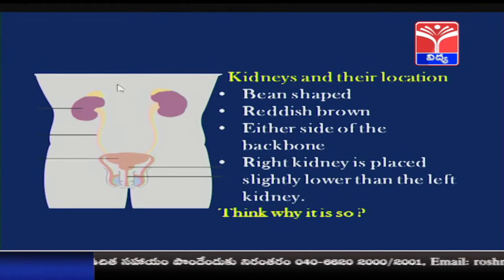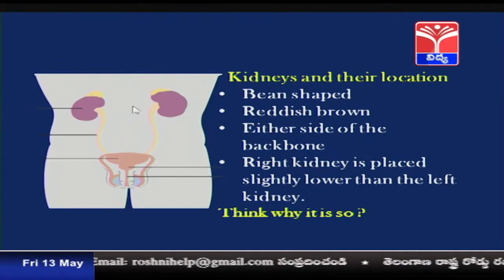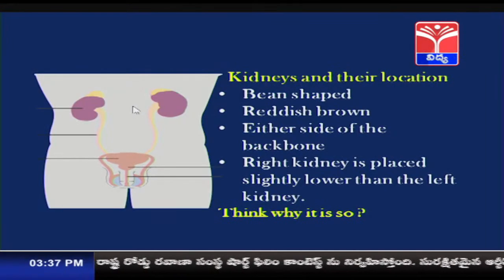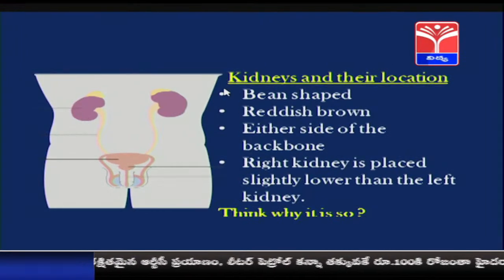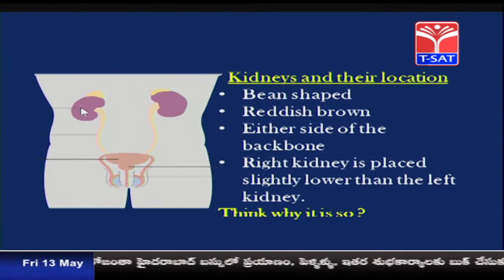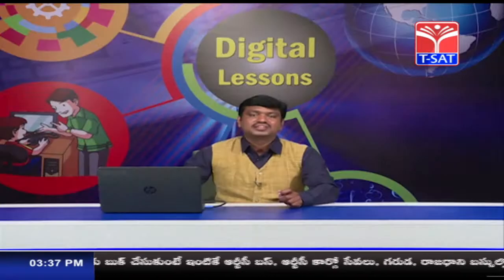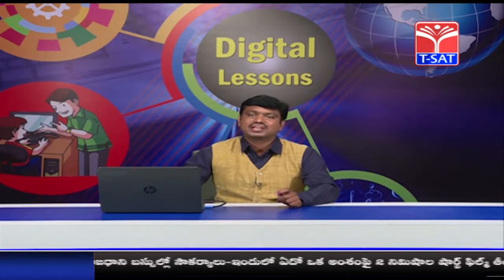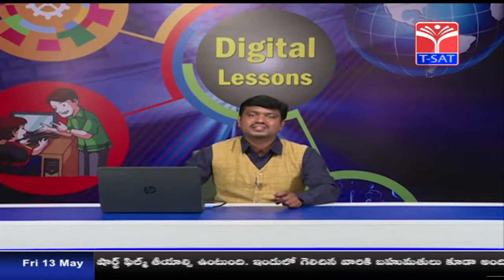Here on the dorsal side we have the vertebral column. If you see the two kidneys, they are asymmetrical, meaning they are not similar. The right kidney is slightly lower than the left kidney, and moreover the right kidney is slightly smaller in size than the left kidney. Students, think why it is so. Why is our right kidney slightly lower than the left kidney, and why is it slightly smaller in size than the left kidney?